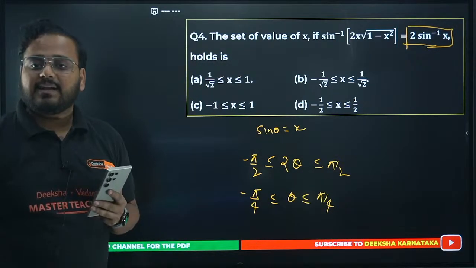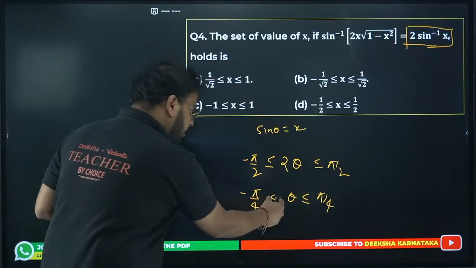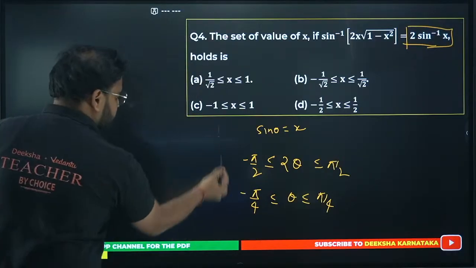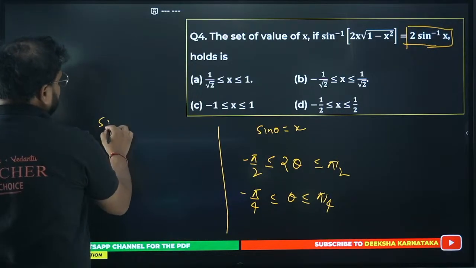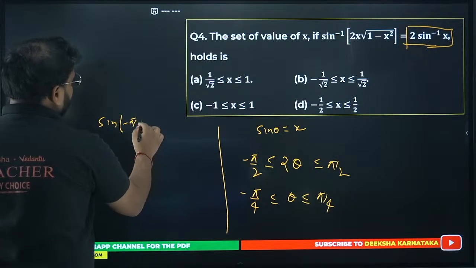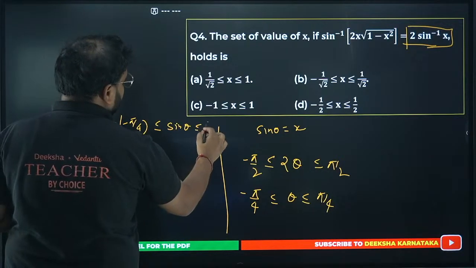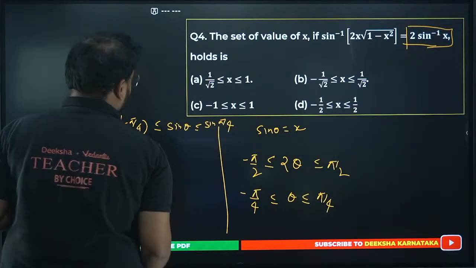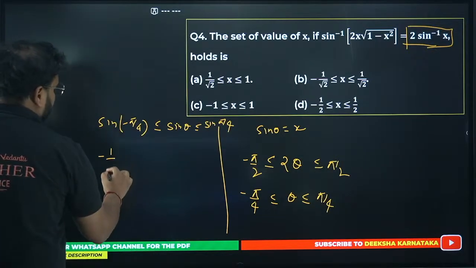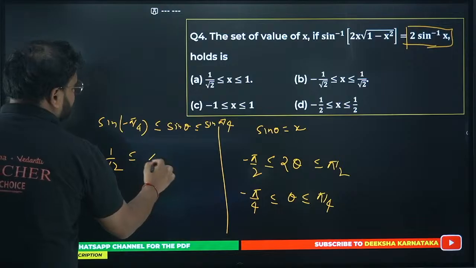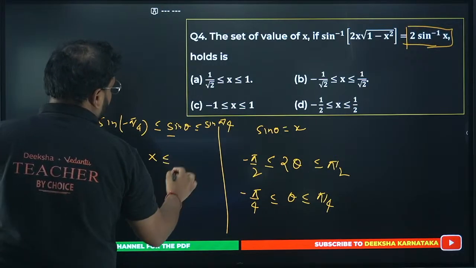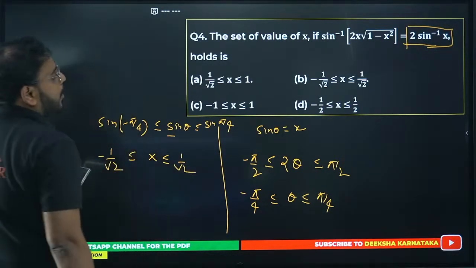Apply sine on both sides. It's an increasing function, so the inequality will remain as it is. So sine of minus pi by 4 is less than or equal to sine theta, which is less than or equal to sine of pi by 4. This becomes minus 1 by root 2, this will be x, since sine theta is x, and this will be 1 by root 2. Option is B.